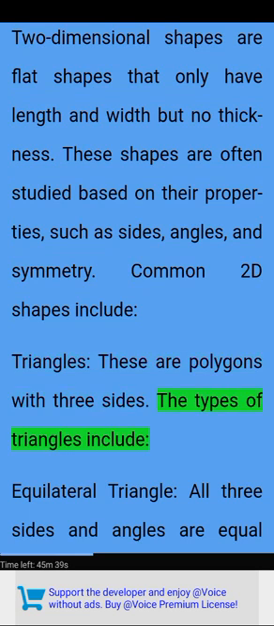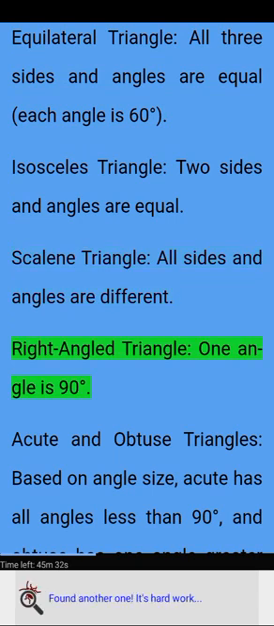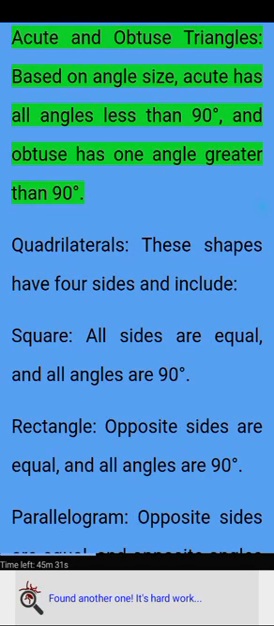The types of triangles include equilateral triangle. All 3 sides and angles are equal. Each angle is 60 degrees. Isosceles triangle. 2 sides and angles are equal. Scalene triangle. All sides and angles are different. Right-angled triangle. 1 angle is 90 degrees. Acute and obtuse triangles. Based on angle size, acute has all angles less than 90 degrees, and obtuse has 1 angle greater than 90 degrees.